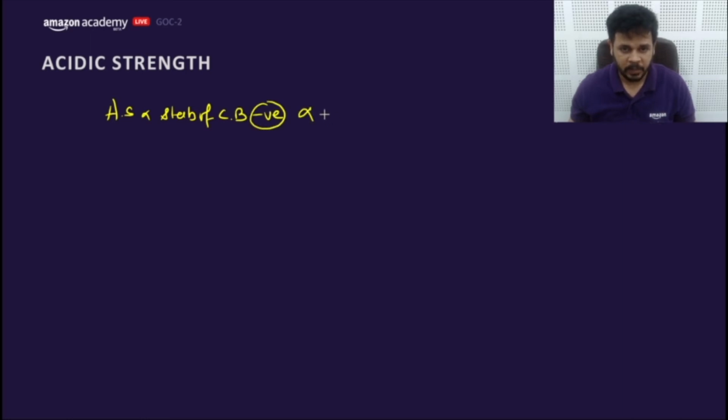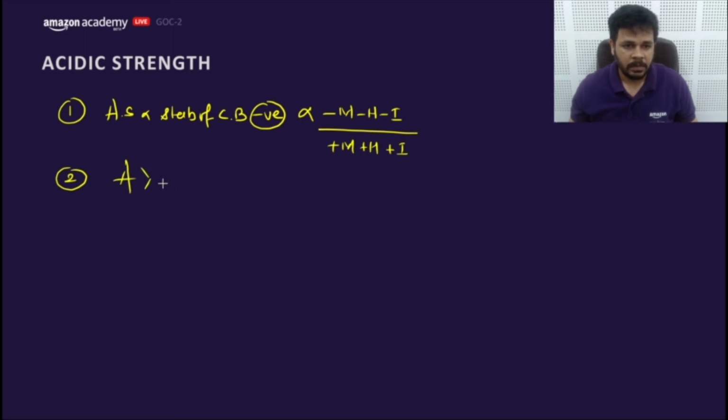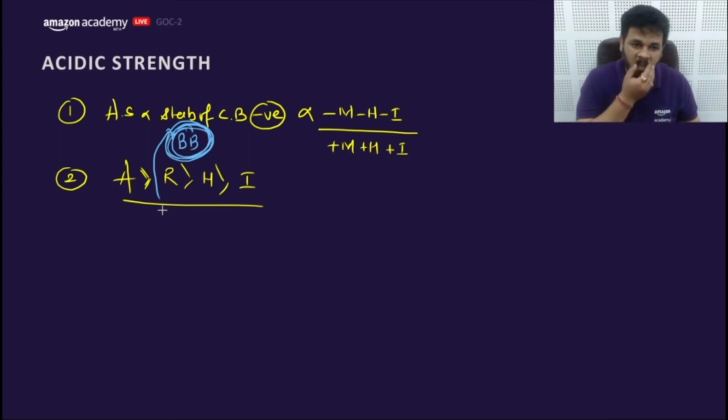And that is directly proportional to minus M, minus H, minus I, and inversely proportional to plus M, plus H, plus I. Second, you need to consider aromaticity as the strongest effect, then resonance, then hyperconjugation, and then inductive. You need to consider in this way. Back bonding comes somewhere here. Back bonding is the best quality resonance before aromaticity.